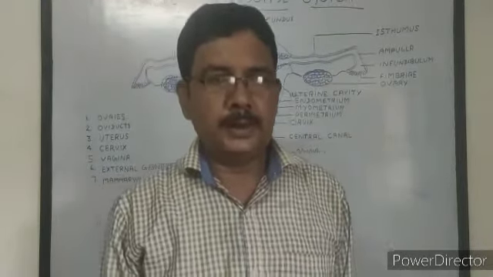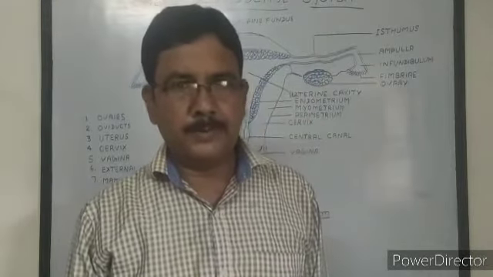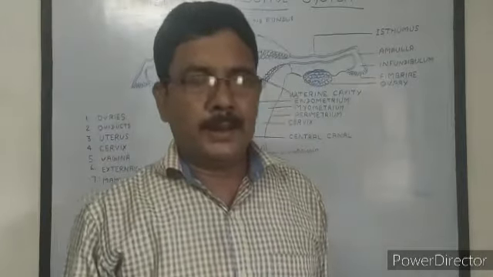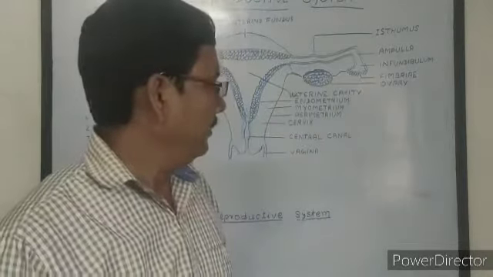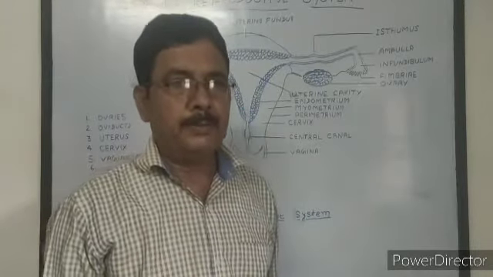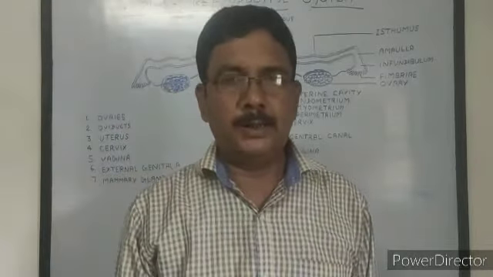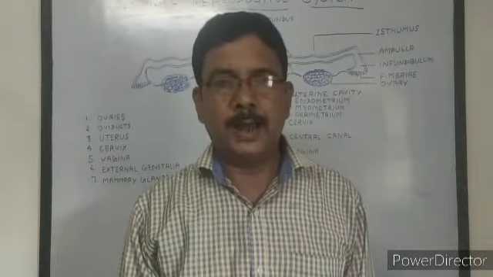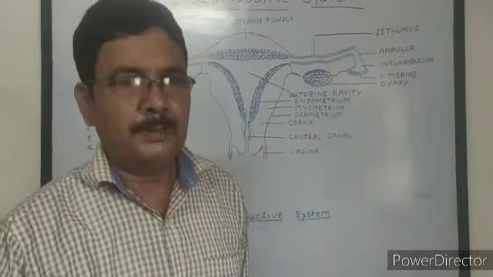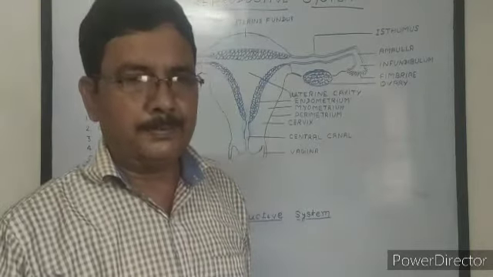Today I am going to explain the female reproductive system. Humans are unisexual, that is, male and female are found separately. Male contains male sex organs and female has female sex organs. Male and female can be distinguished externally. This phenomenon is called sexual dimorphism. Humans show sexual dimorphism, that is, male and female can be distinguished externally by their appearance.